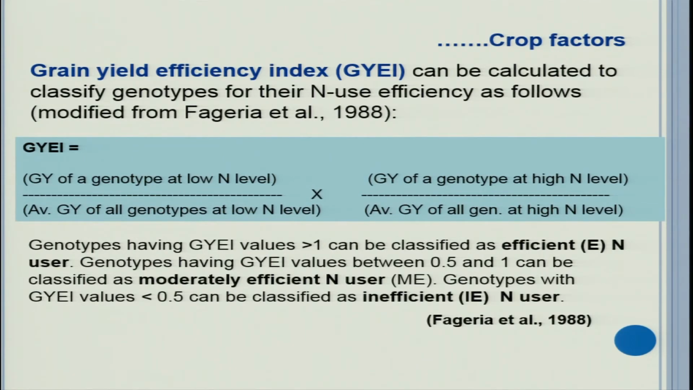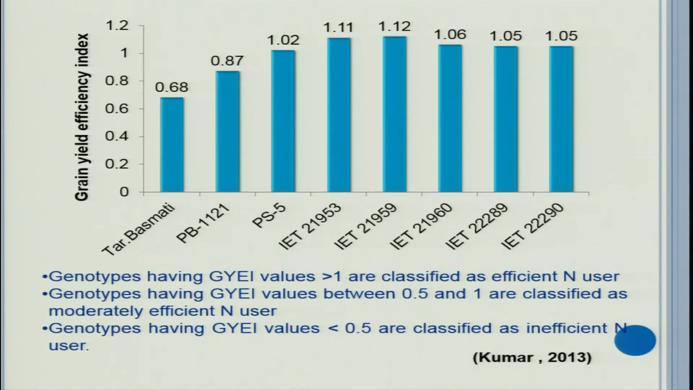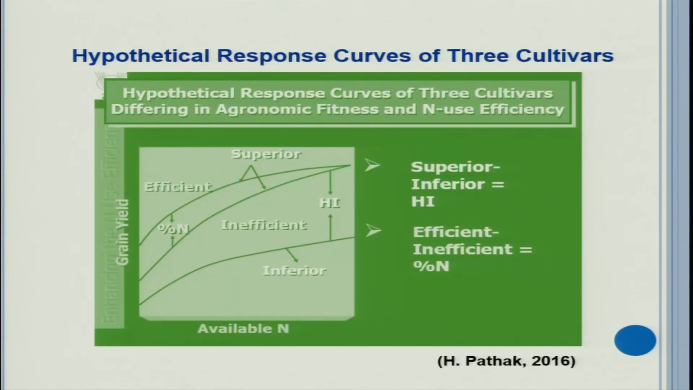Genotypes with grain yield efficiency index values of less than 0.5 can be classified as inefficient nitrogen users. Now, you see this value can be plotted like here. There are about 5-6 genotypes, and you can see the y-axis is the grain yield efficiency index. In this case, some values are more than 1: 1.02, 1.11, 1.12. These kinds of genotypes we can call nitrogen use efficient.